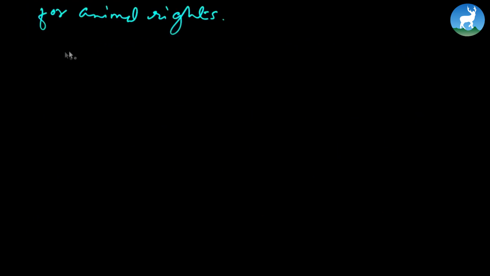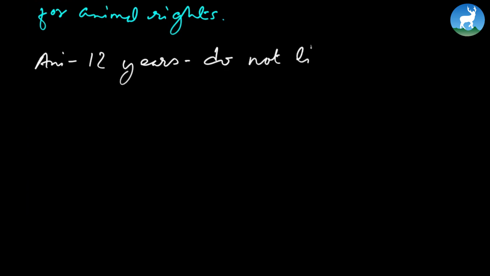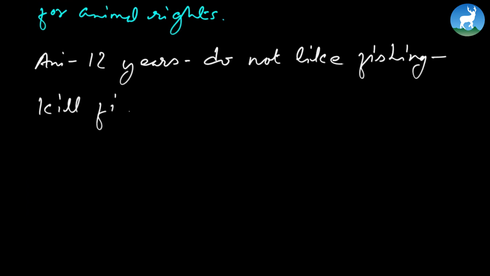In a similar manner, now you can work for Ani here. This you can do as your homework. Ani. Be creative. Feel free to add words. Learn to play with the words. Hello everyone, my name is Ani. I'm 12 years old. Do not like fishing. Now, this one here, a boy perhaps or a girl, does not like fishing. So you can say, I do not like fishing. And give a reason why you don't like fishing. And he says, kill fishes. Because to go fishing simply means you have to kill fishes. That's why perhaps Ani doesn't like to kill fish.